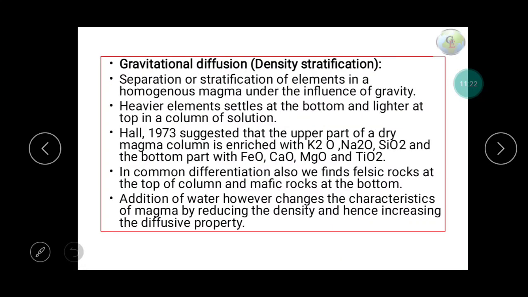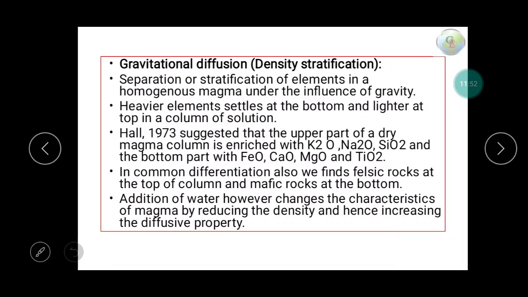Then gravitational diffusion. Gravitational diffusion is a simple thing, also known as density stratification. It is the separation or stratification of elements in a homogeneous magma under the influence of gravity. So the elements which are higher in atomic weight will be at the bottom, and the lighter elements will be at the top.